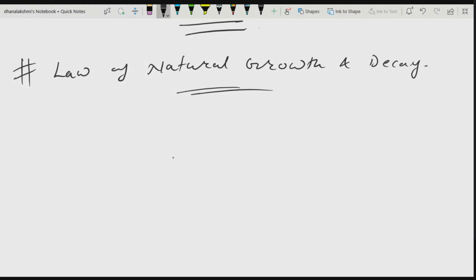What about as time increases, substance also increases? Can you give one example? Growth of bacteria. Yeah, growth of bacteria. All of you eat curd, is it or not? Have you ever seen the curd in a microscope? No, ma'am. You will find bacteria in it. It's a good bacteria. Of course, bacteria are of two types, good bacteria and bad bacteria. But this curd has a good bacteria.